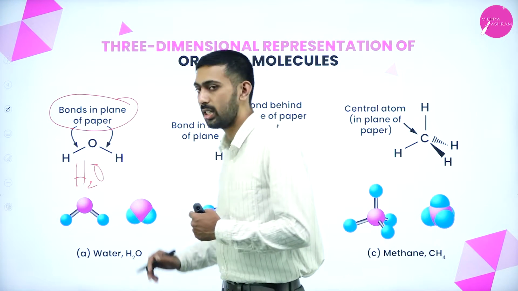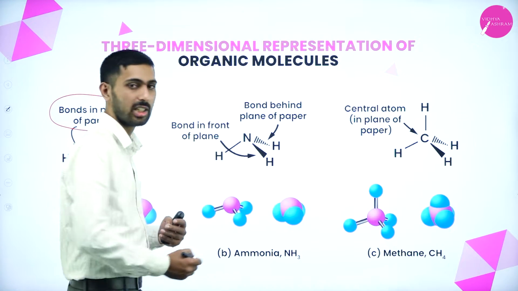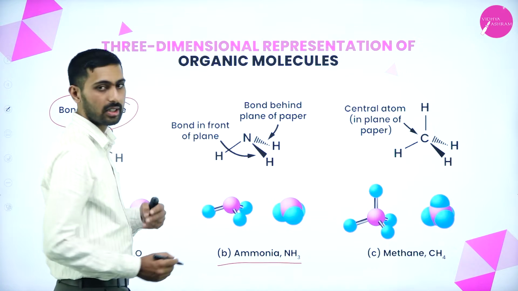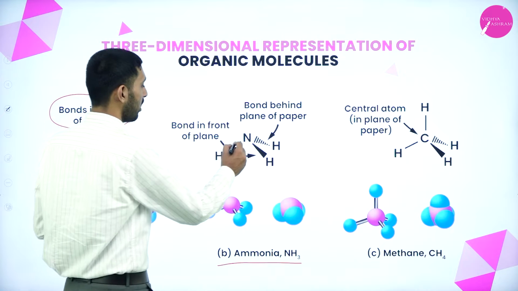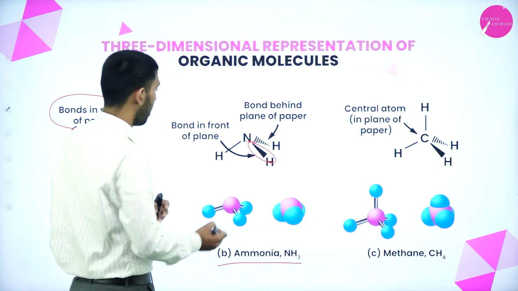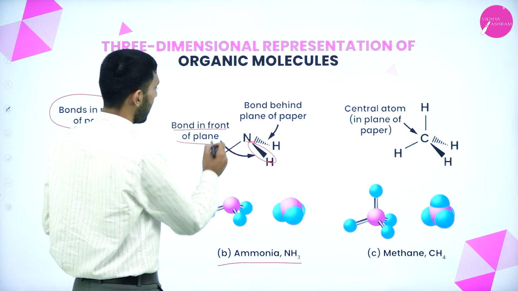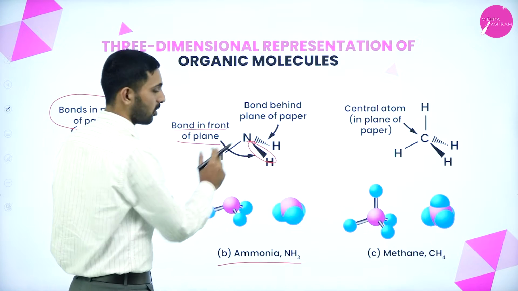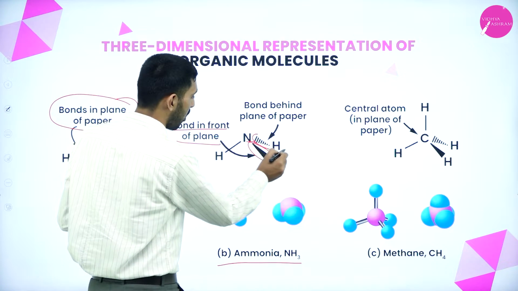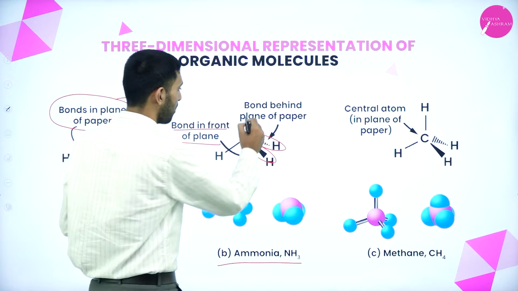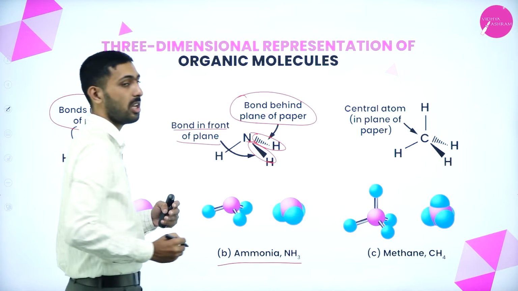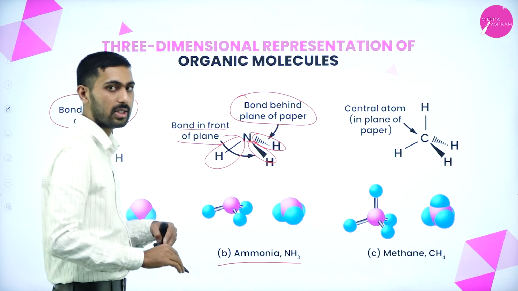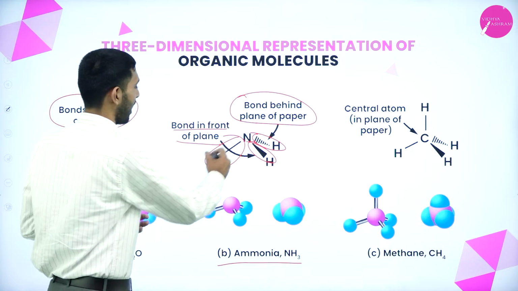Next one, here you see I have taken the molecule ammonia. Here the solid wedge means it is in front of the plane, towards the observer, and seen by our eyes. Here we have given the dotted line representation. The dotted line means the bond is behind the plane of the paper, and the other bond is on the paper. So I have represented it directly.